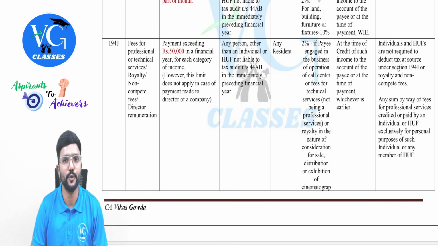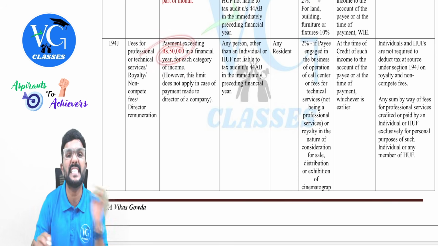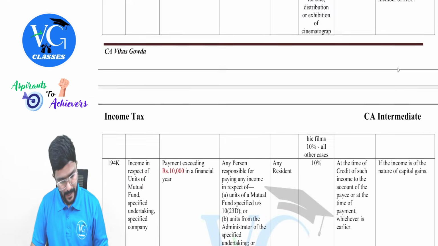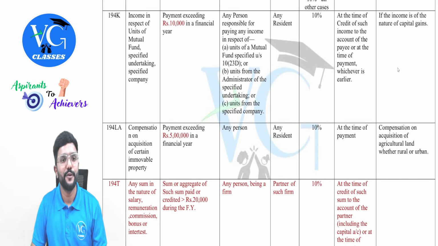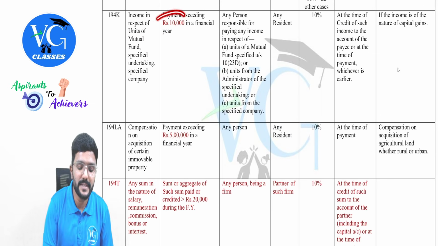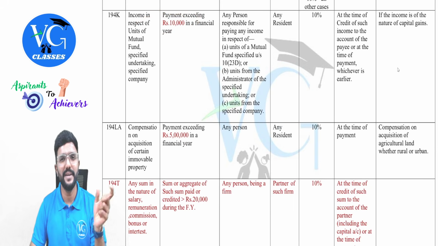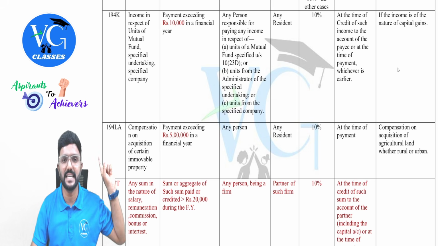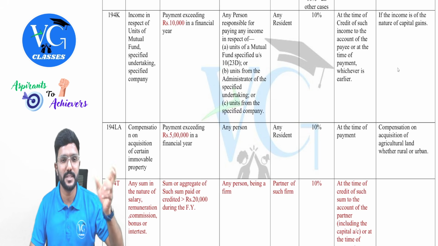Should they deduct TDS? No. Because 50,000 is for each category. Is that clear? Yes. Okay. Next, 194K. The threshold limit is 10,000 now. You can just update, guys. Then and there only. If you open the provision book, you will have the TDS chart at the end of the material. You just make the changes.